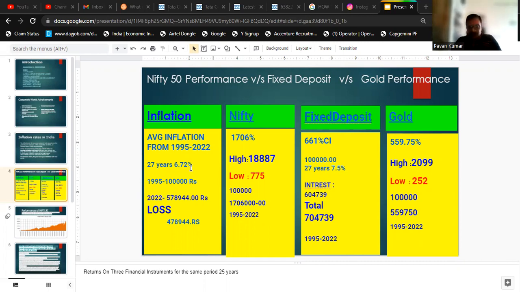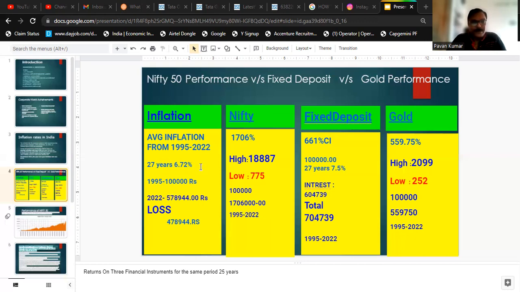Let's assume that starting from 6%, it touched up to 28%. So 28% is the highest which India has seen ever. I'm not saying it falls in 1995 to 2022, that is just the high I'm saying. If I average those 27 years, it comes to 6.72%.